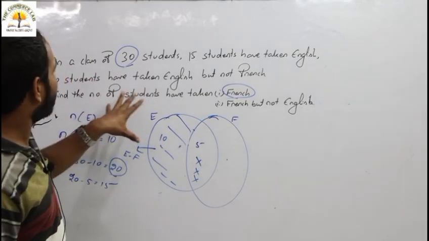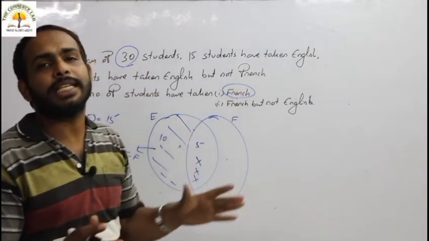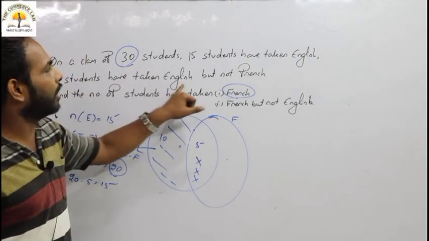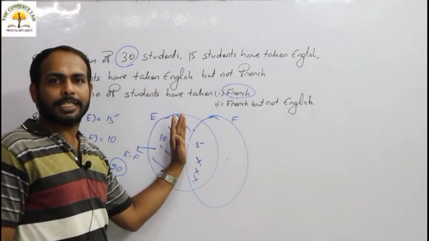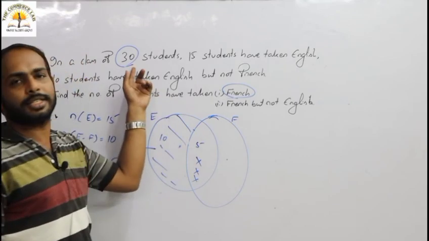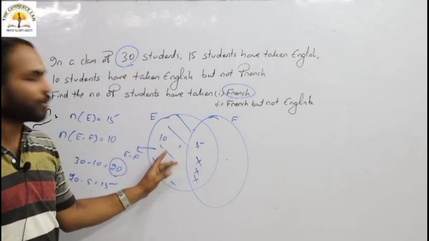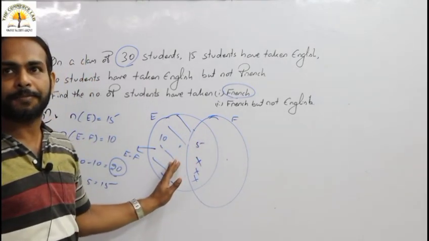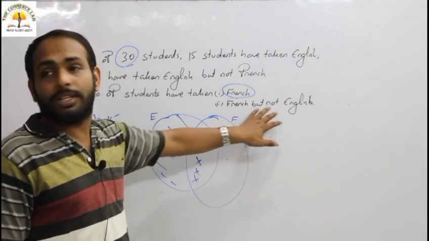Then we have to find the students who have taken French, meaning they have not taken English. Here it is clear that 10 students have taken only English but not French. So the rest of the part have taken French. Total 30 students, 10 have taken only English, so the total French part is 20, 30 minus 10.